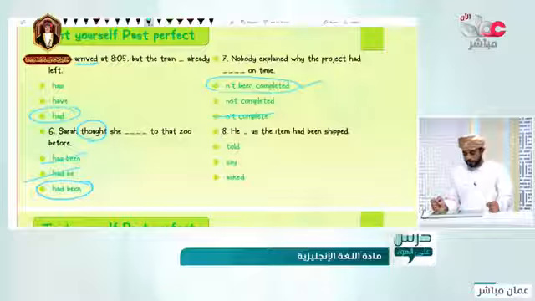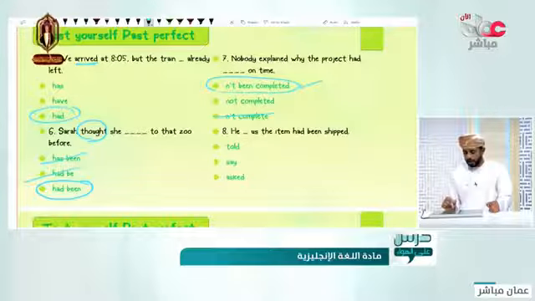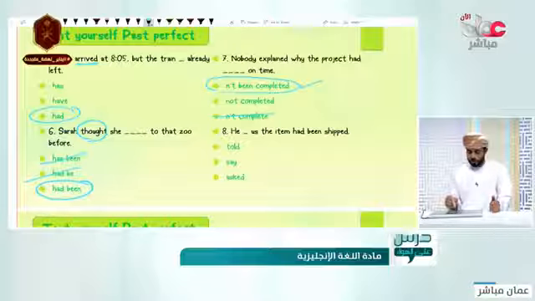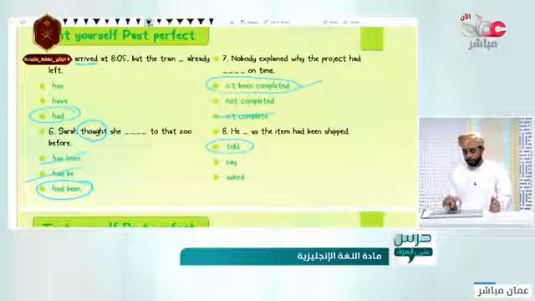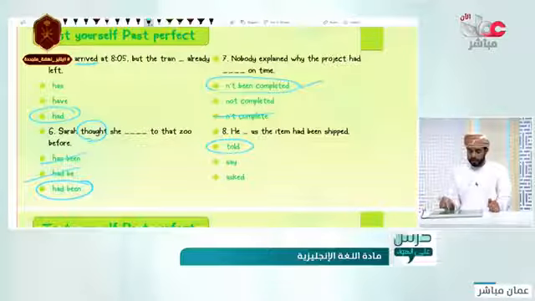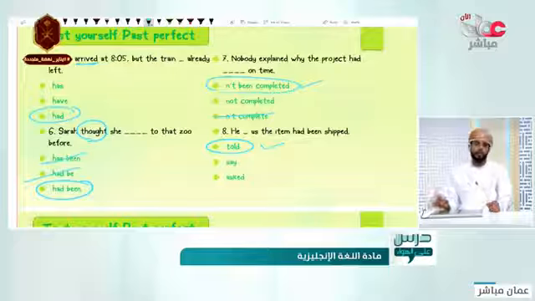8. He asked that the item had been shipped. Of course, he told, or he said, or he asked us. He told us that the item had been shipped. He told us the item had been shipped. This is reported speech.